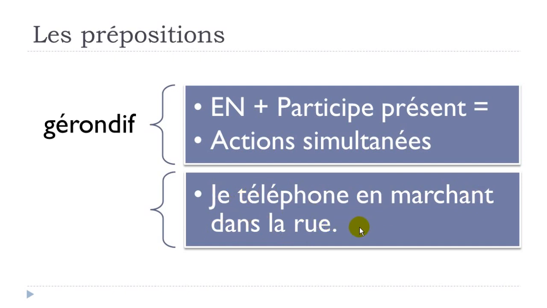So je téléphone en marchant dans la rue. In that structure, you want to introduce the fact that you are making a phone call, you are calling someone, and at the same time, you are walking in the street. Je téléphone en marchant dans la rue. So that's the technique we've got to express two actions that take place at the same time. It's this gérondif, okay? And we construct this gérondif with the preposition en, okay?